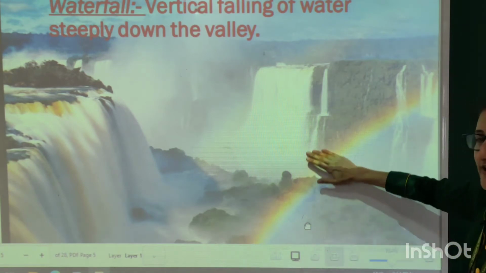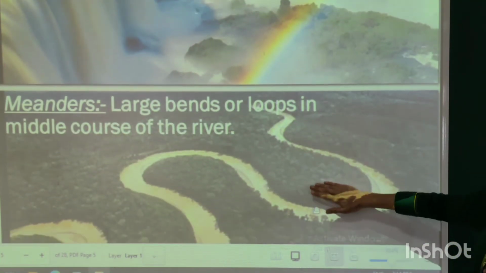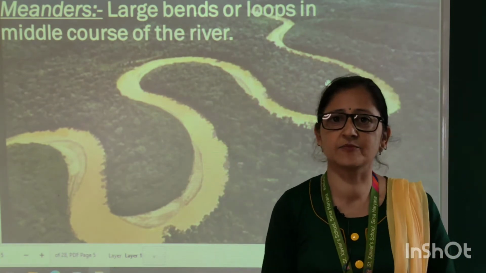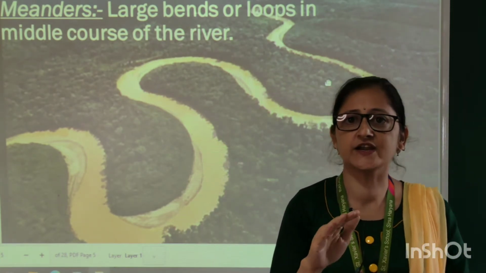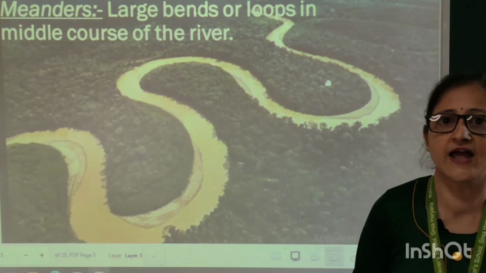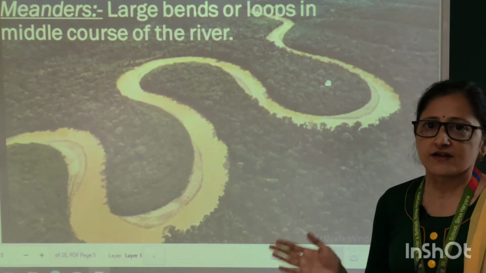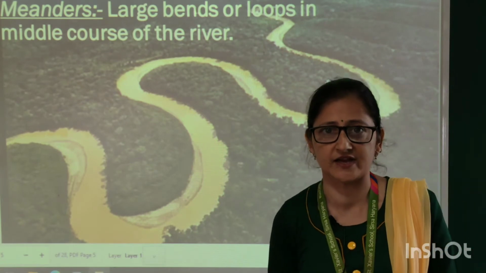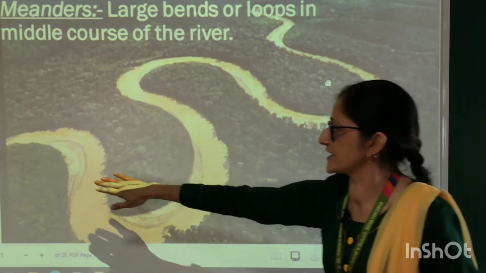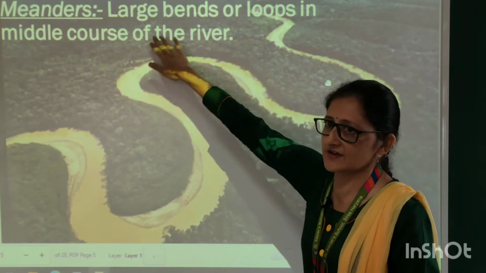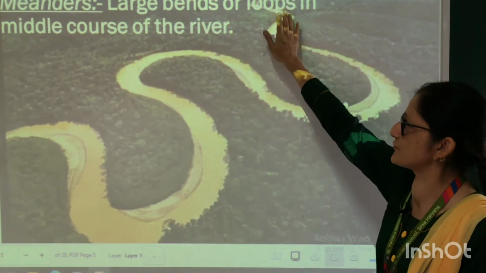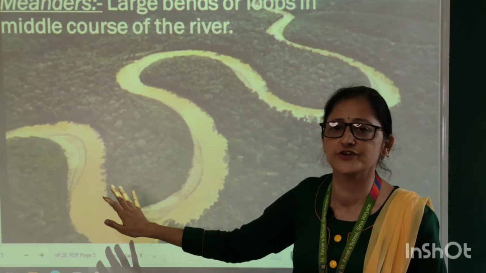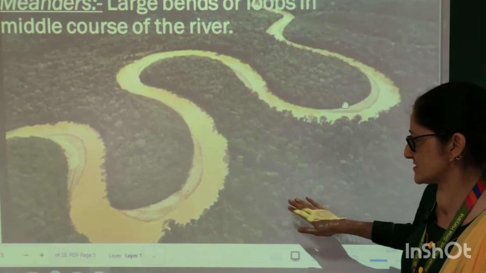Now when the river enters its second course, it means when the river enters plain areas, the speed of the river slows down and water is spread over bigger areas. That's why the river takes U-turns. It forms S-like features. These are the bends or loops of the river which are known as meanders.